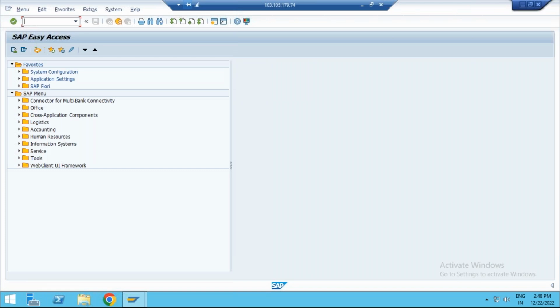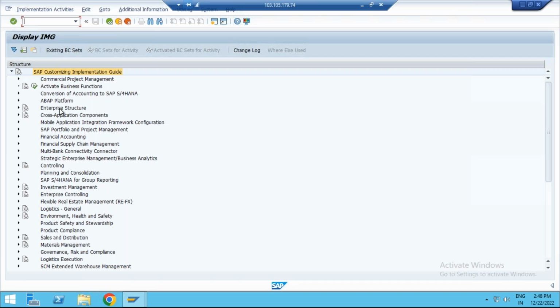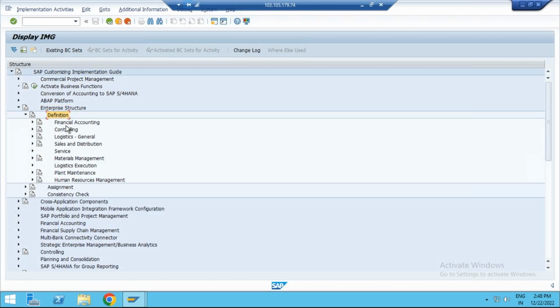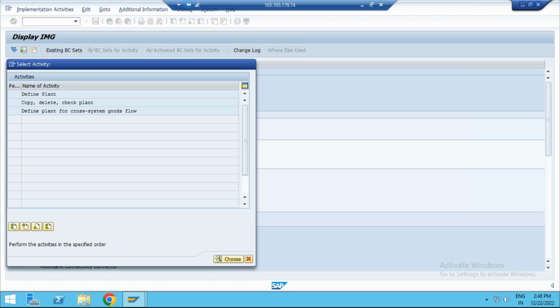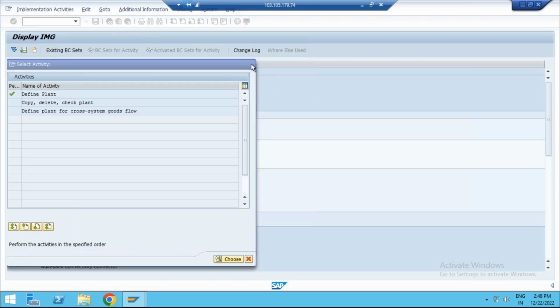Finally we reach the server. What we observed here: go to SPRO, the org elements, SAP Reference IMG. If you see the structure here, which plants did we define? Plants 1, 2, 3, 4 we defined. Excellent. So you are aware of the org elements here.